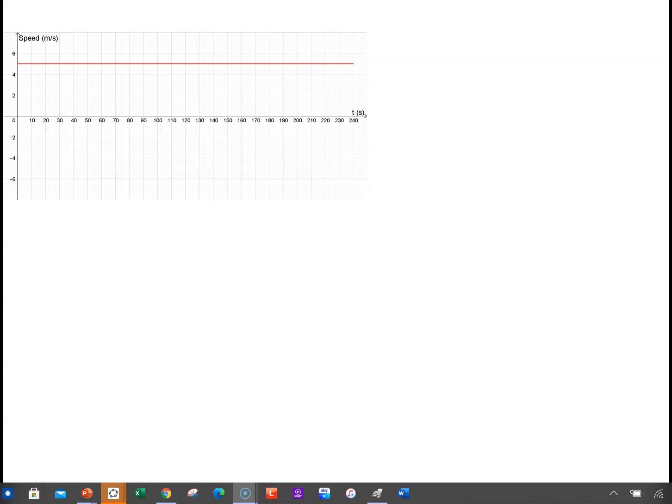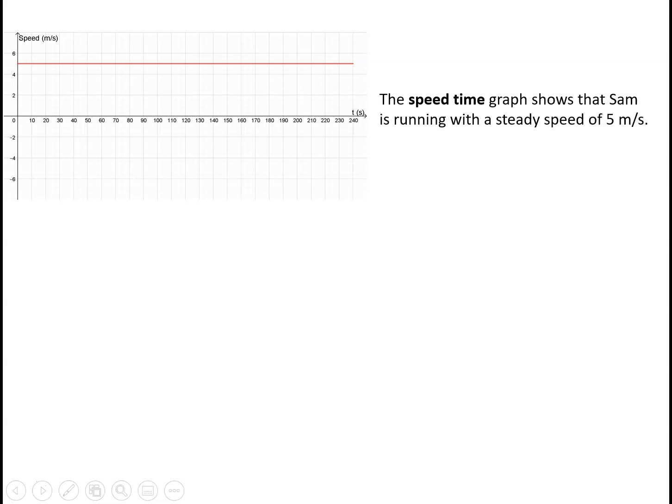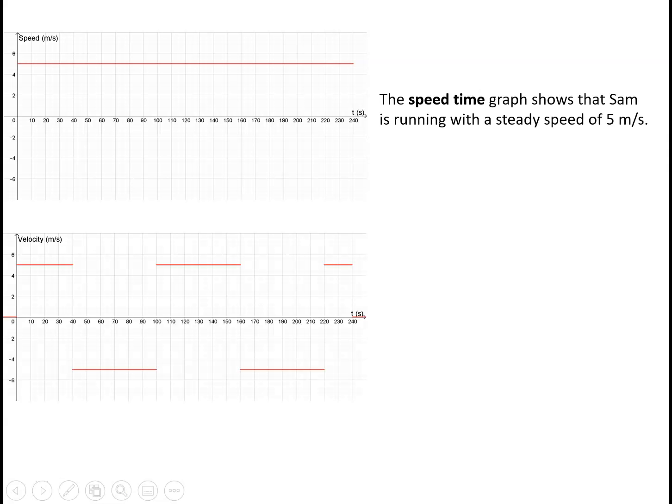The third graph just gives us the speed time graph for Sam's run, and that simply shows that she's running at a constant speed of 5 meters per second according to the model that we've produced. And the fourth graph is our velocity time graph, which shows that for the first 40 seconds, whilst she's moving out to the right along her path, she's moving at 5 meters per second, in other words has a velocity of +5, but for the next 60 seconds she is running to the left, so has a velocity of -5.